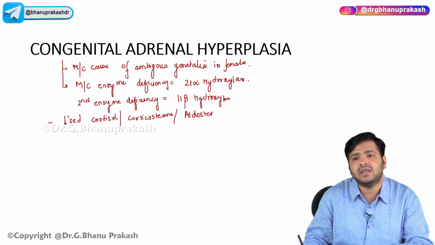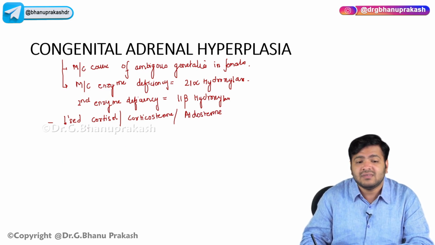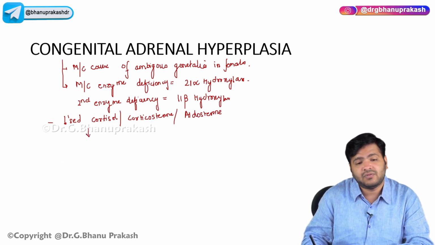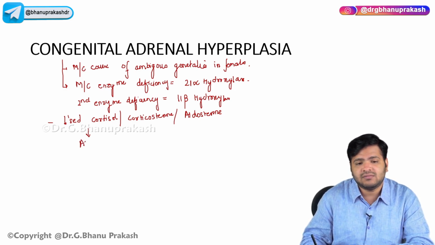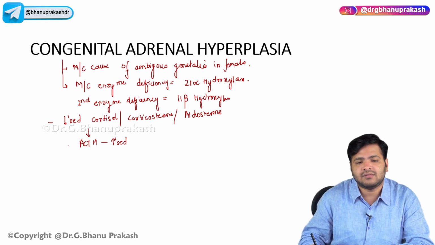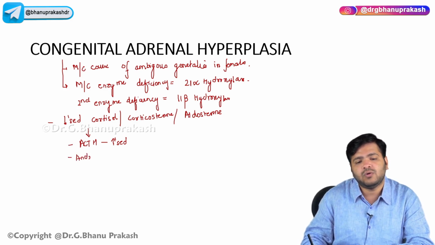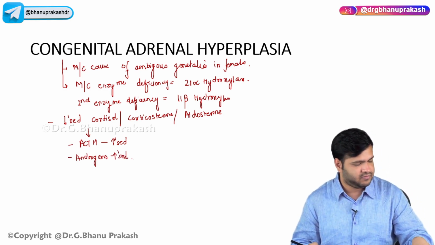Since there is decreased cortisol, the negative feedback on ACTH, adrenocorticotropic hormone, will be lost. So ACTH will be increased, and the androgens will also be increased here.